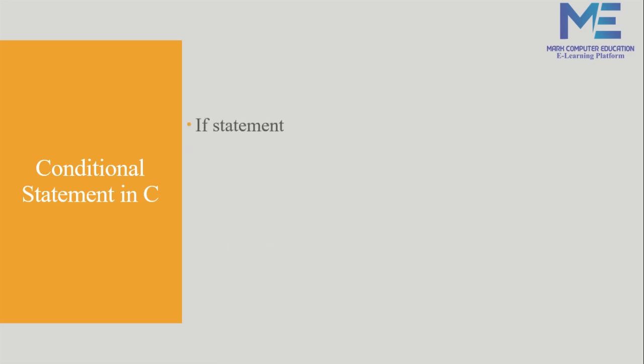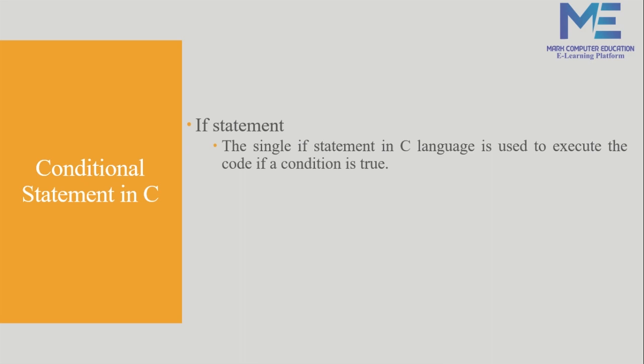So, what is the if statement? The single if statement in C language is used to execute the code if the condition is true. It means it is a one-way selection statement. If the condition is true, it will execute the code. And if the condition is false, it will not execute that code.